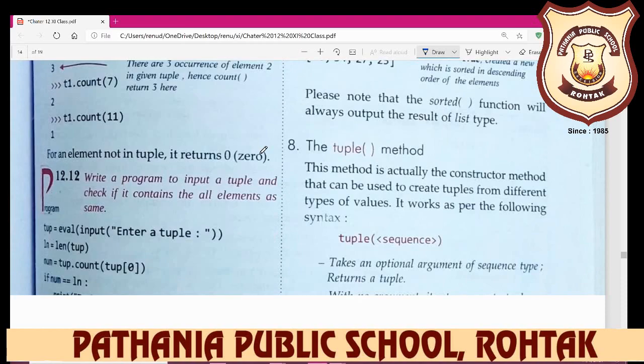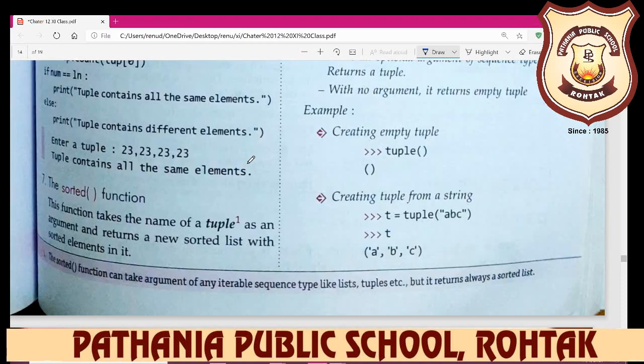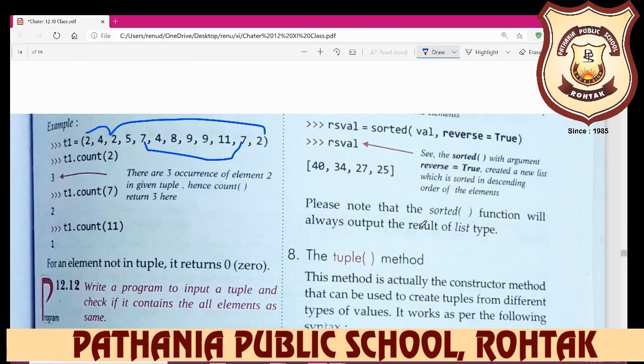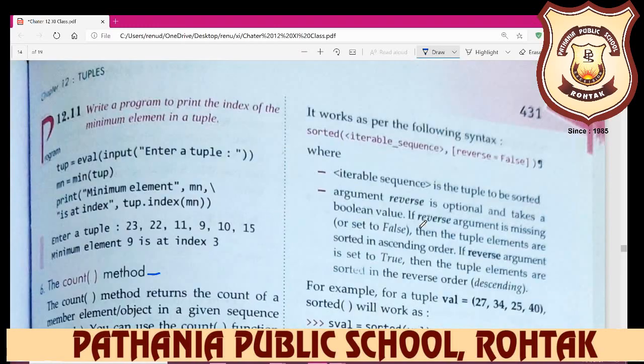And the next function is sorted. What do we mean by sort here? This function takes the name of a tuple as an argument and returns a new sorted list with the sorted elements in it. It works as per the following syntax: just write sorted, iterable sequence, and reverse equal to false.